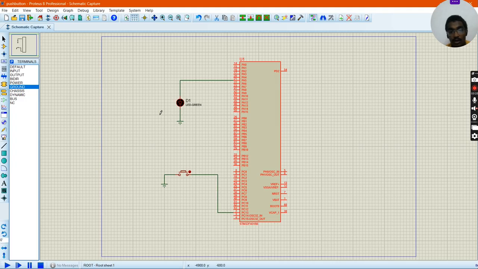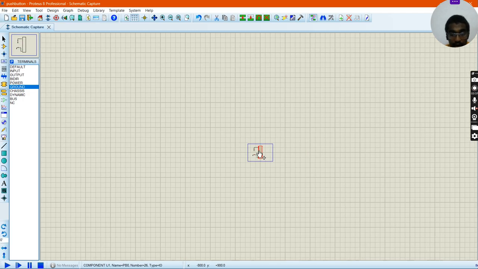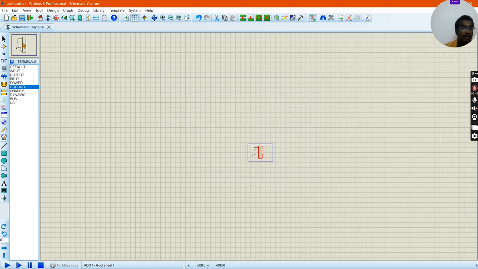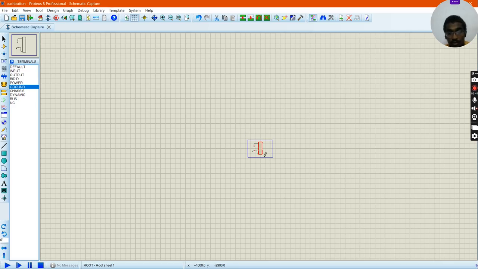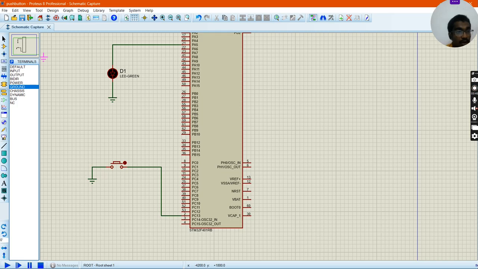Now we'll be moving to Proteus, and we have created a new project and I have assembled the circuit already. So we have connected an LED to pin number 5, PF5, and we have connected the push button input to our pin number 13, and we have connected the LED and push button to the ground.